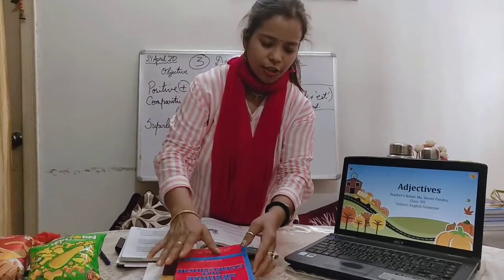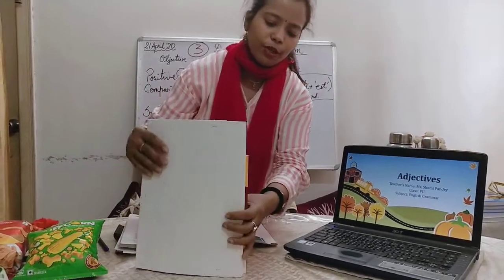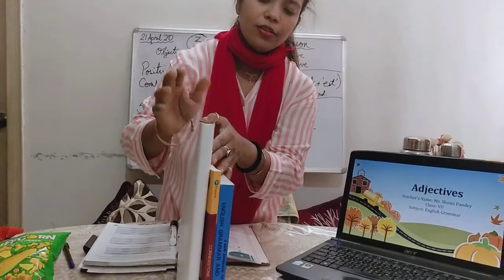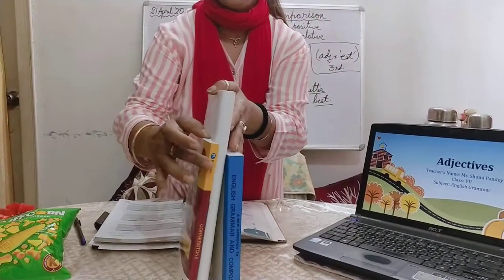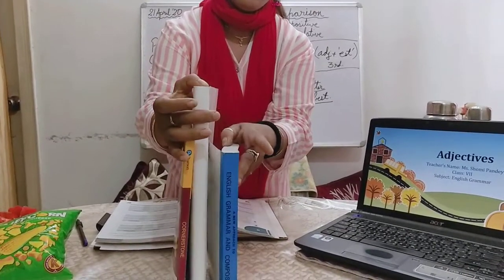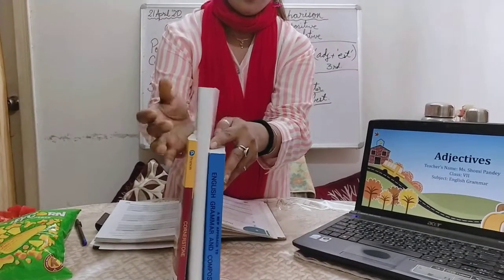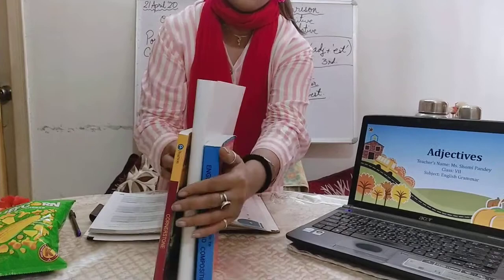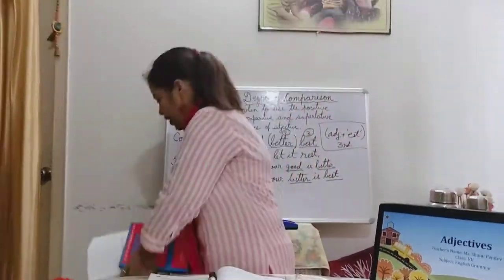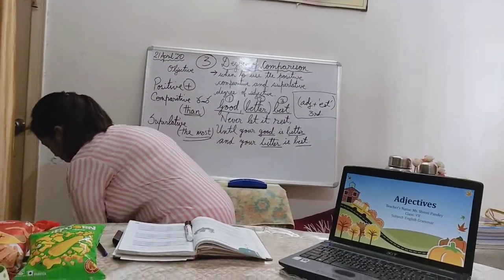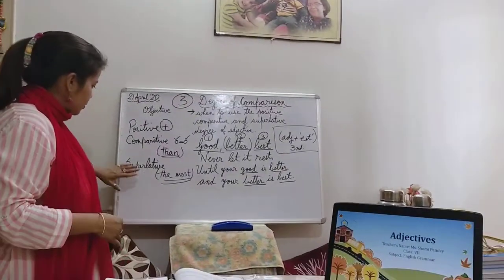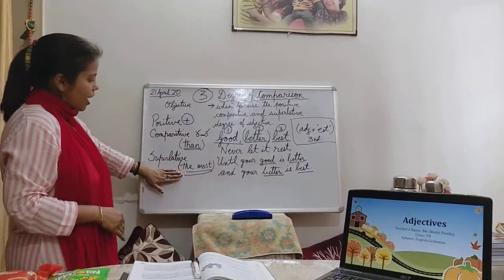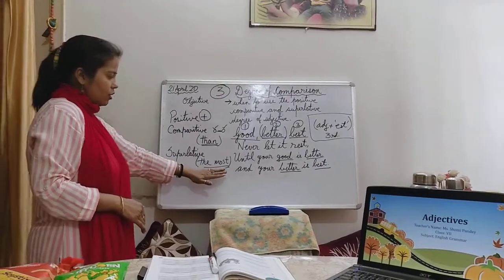Thick. Good. So let me show you this way. This is thick, thicker, and thickest. Clear? Thick, thicker, thickest.